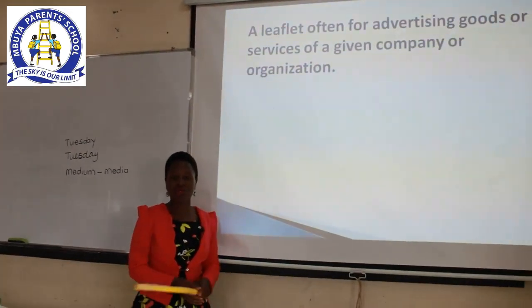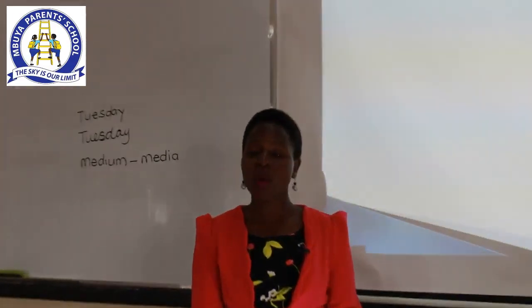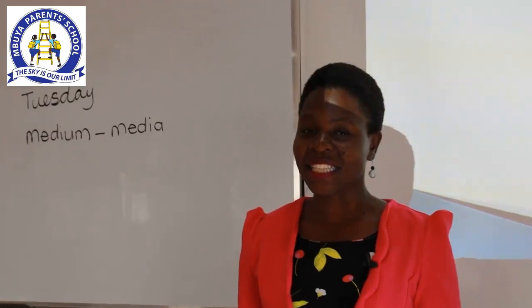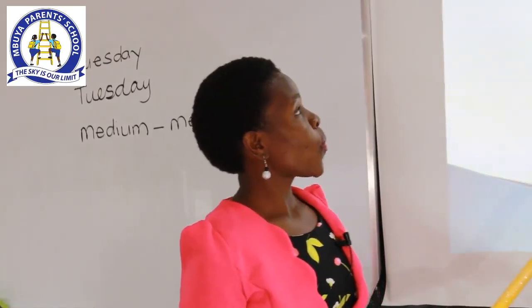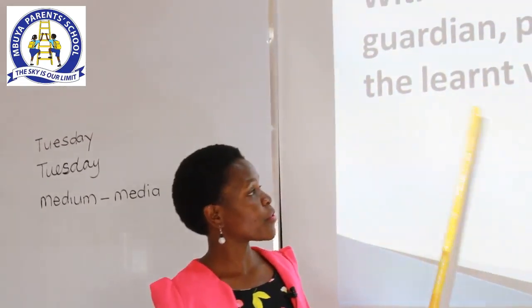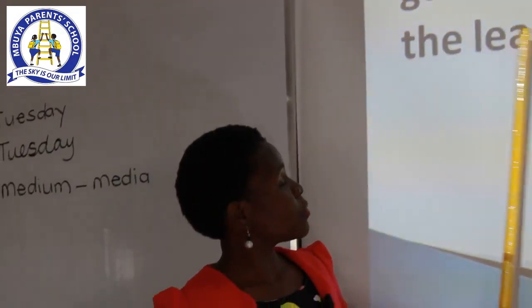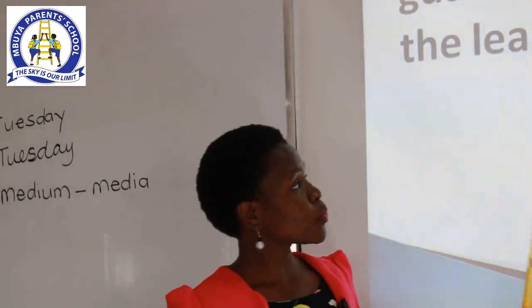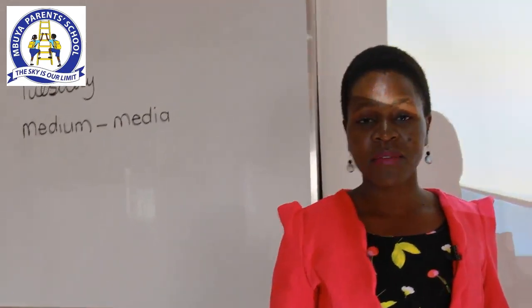So, dear children, in the next activity, we are going to have a spelling exercise. This is how I expect it to be done. With the help of a friend or your parent, or your guardian, you're going to practice the spellings of the learnt vocabulary.